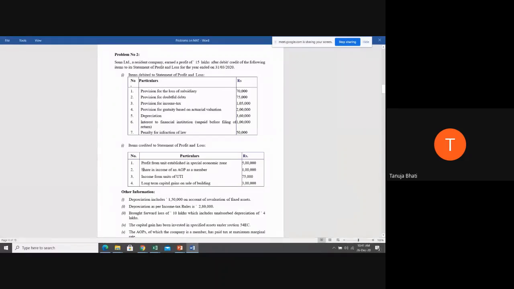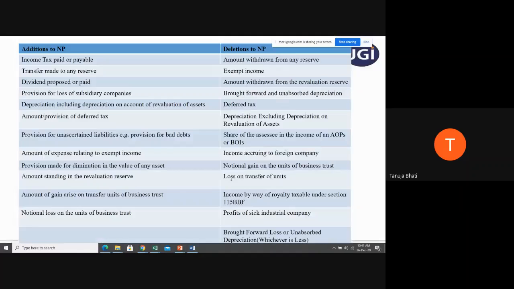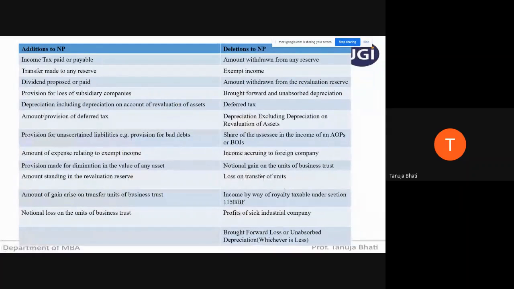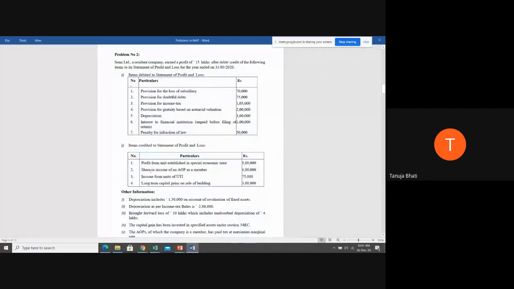Next, share in income of an AOP as a member. Anywhere is this given? Here it is given. Deletions to net profit, you can see here, share of the assessee in the income of an AOP or BOI has to be reduced from the net profit because it is given in the specified list. That is the reason you're going to minus this 1 lakh rupees. Is this clear, students?